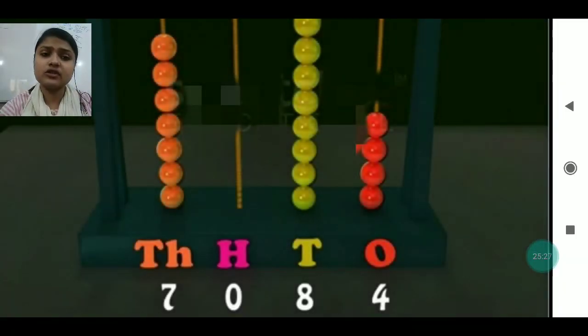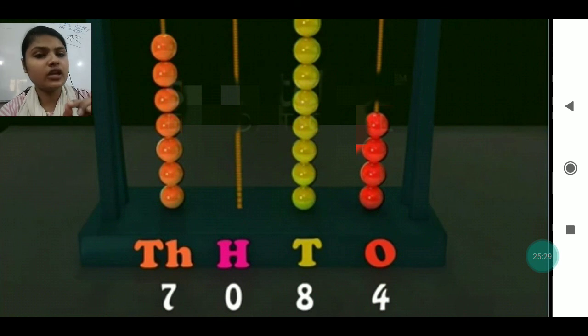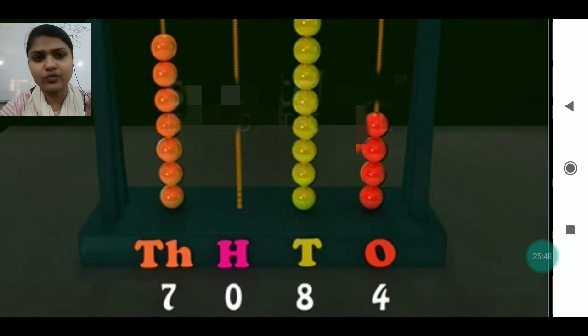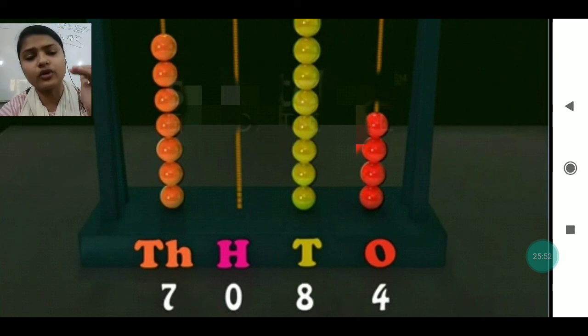In the same way, this is also done. You just have to keep this in your mind: we count the number of beads, then write according to the place value, and then we can read it. There are no issues in that. And when we have to draw the abacus, the same rule is there. If the number is given and you have to draw the beads, you see the place value of each digit, and according to that you draw the beads in the columns.